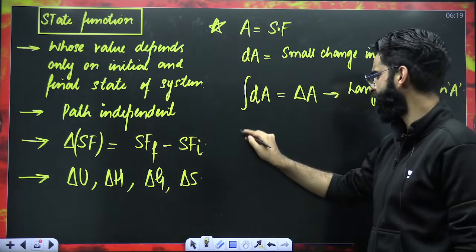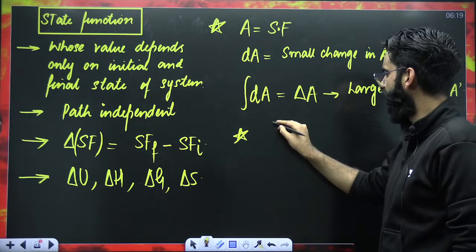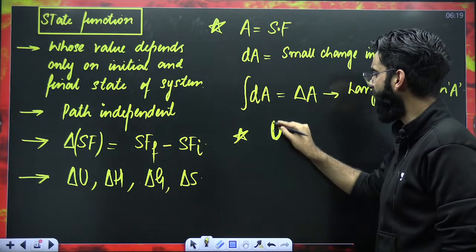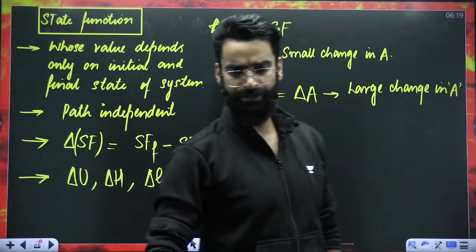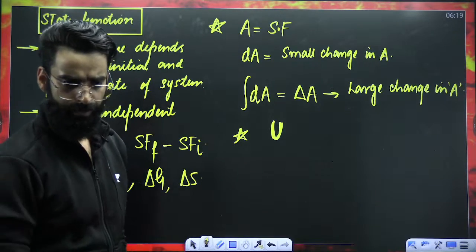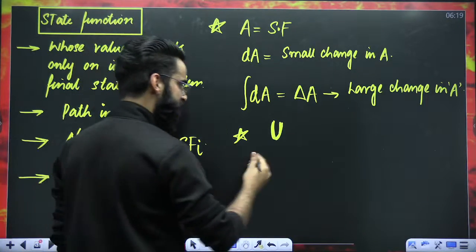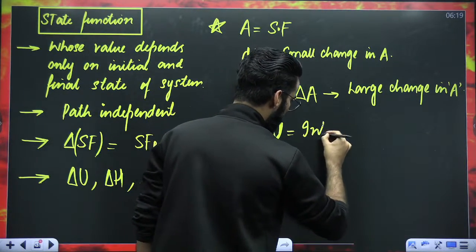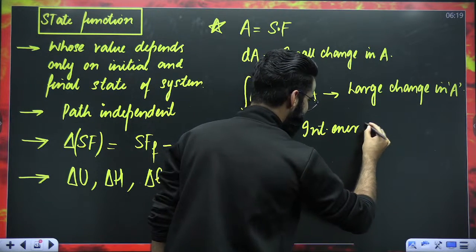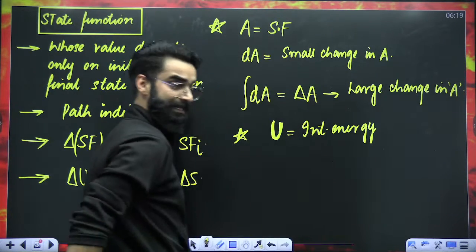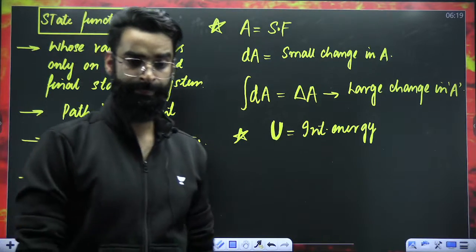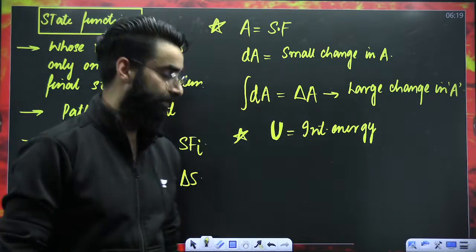For example, U stands for internal energy. My dear students, if I ask you whether internal energy is an example of a state function or a path function, it is an example of a state function.